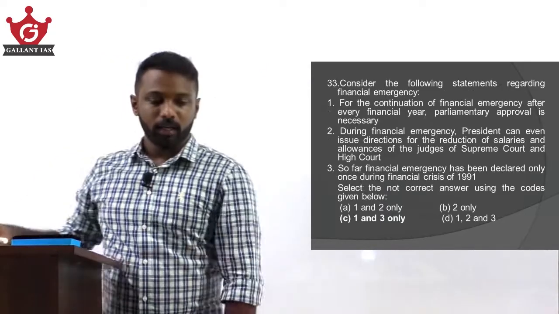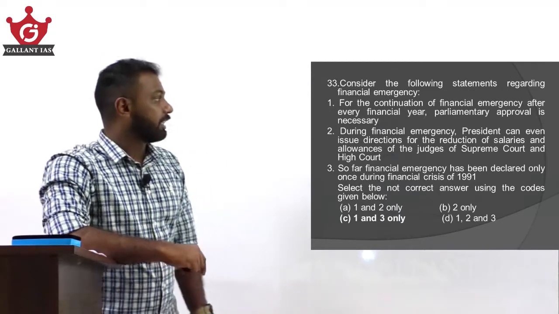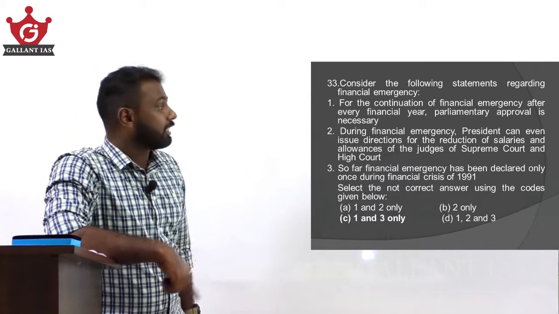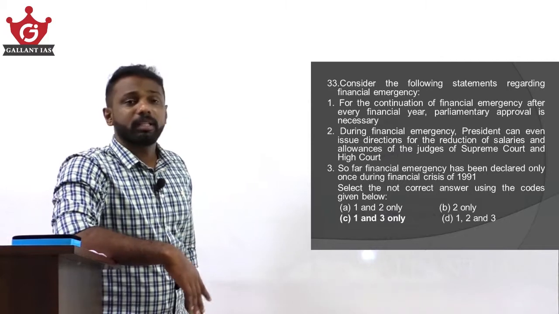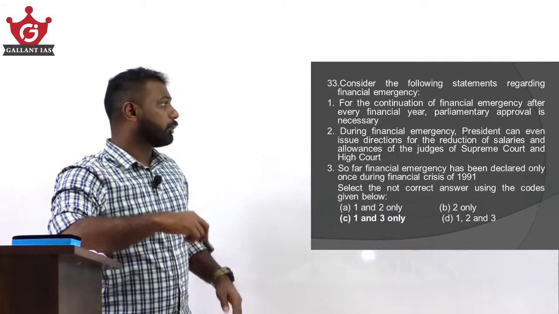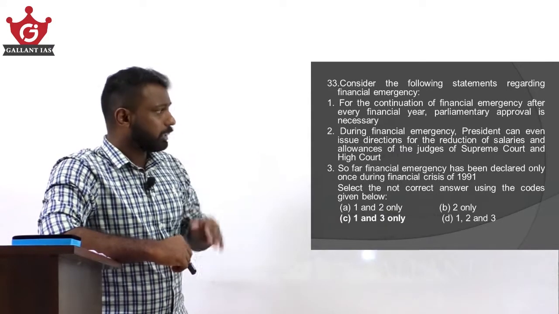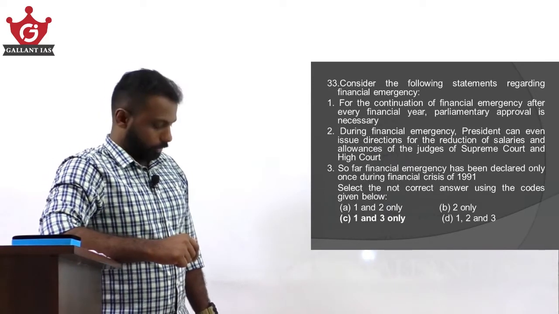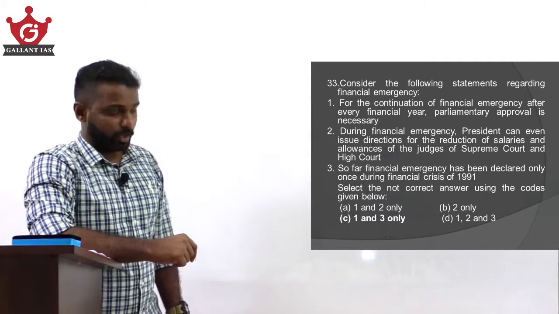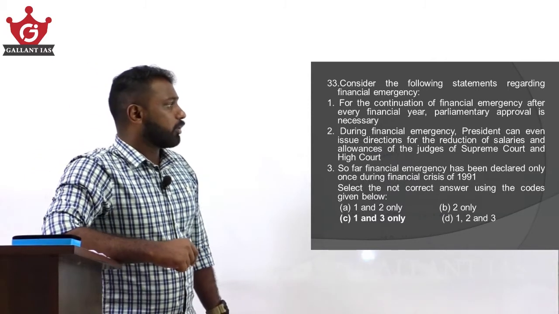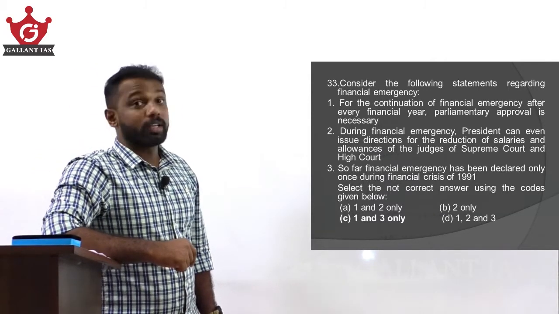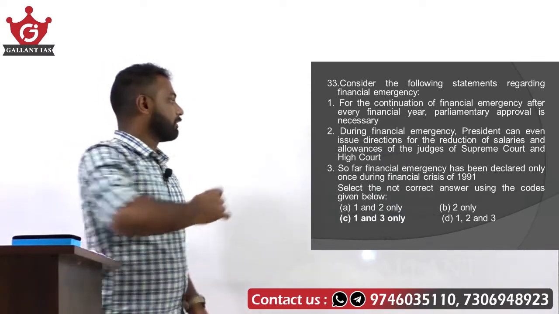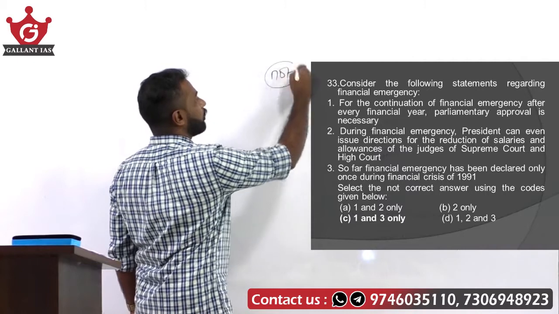Consider the following statements regarding financial emergency. One, for the continuation of financial emergency after every financial year, parliamentary approval is necessary. Two, during financial emergency, the President can even issue directions for the reduction of salaries and allowances of judges of Supreme Court and High Court. Three, so far, financial emergency has been declared only once, during the financial crisis of 1991. Select the not correct answer. We have to find out the not correct one.